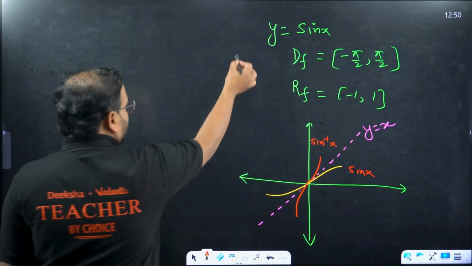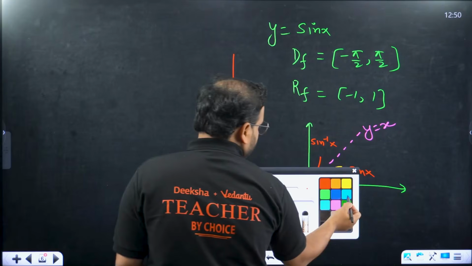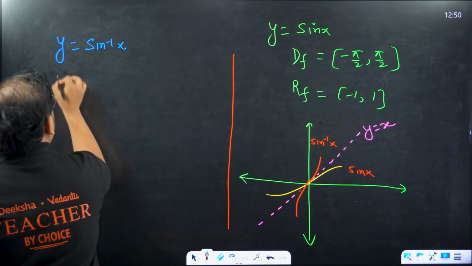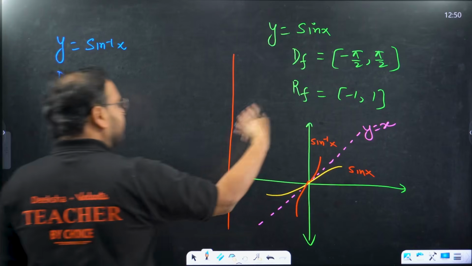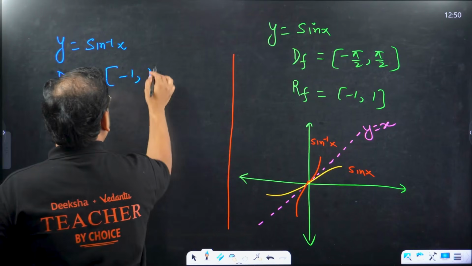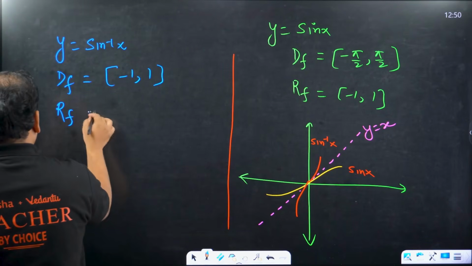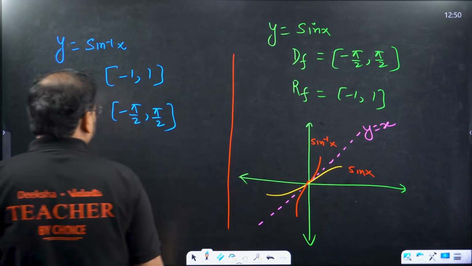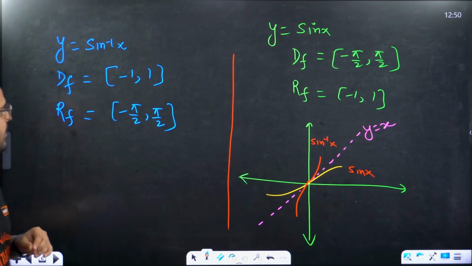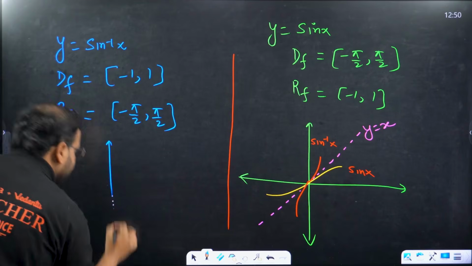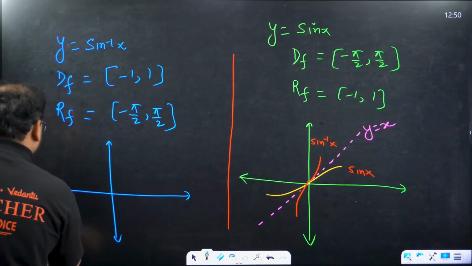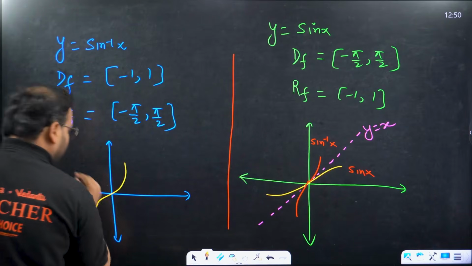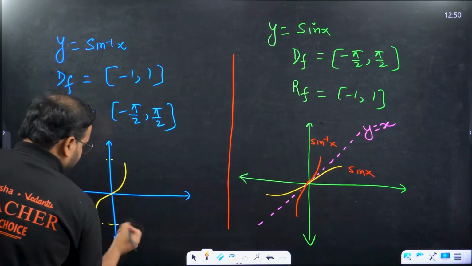Okay. So if I have to write the sin inverse part, let me try. y equal to sin inverse of x. The domain of the function will be what? The domain will be this value, minus 1 to 1, because it is interchanged. And the range will be minus pi by 2 to pi by 2. Okay, this is the range of the function. How will the final graph look like? Have a look. I'll draw it separately also with the values intact.